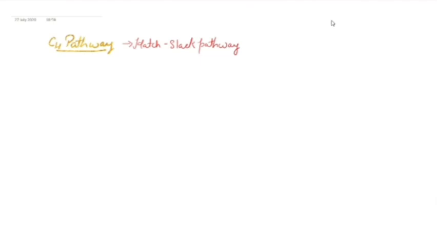The reason is that when Hatch and Slack used radioactive carbon dioxide, that is C14, in the form of carbon dioxide, and experimented on the sugarcane plant, they saw that the first compound formed by the fixation is a 4-carbon compound, that is oxaloacetic acid, which is a 4-carbon compound.